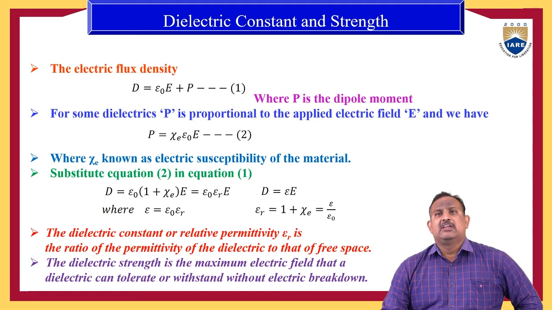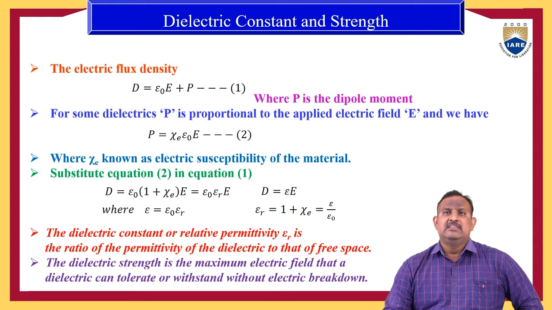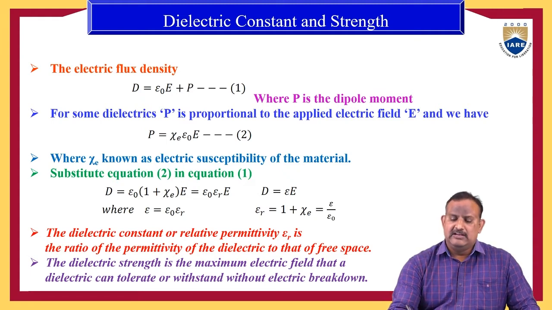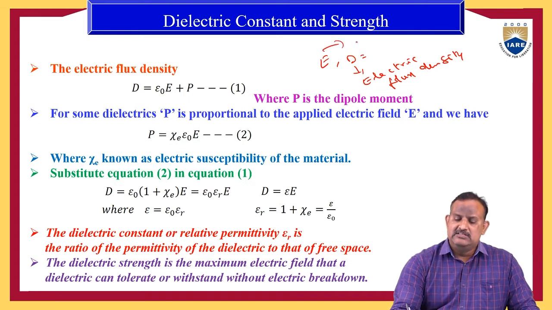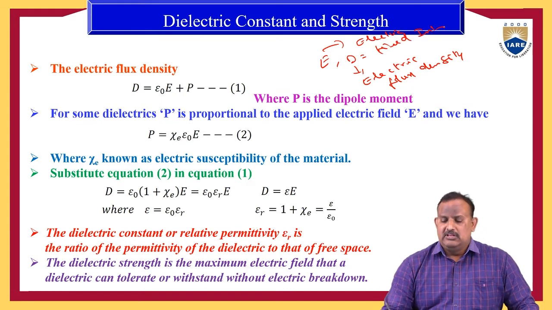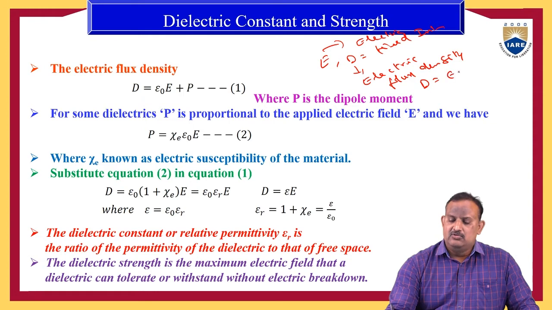Here we can define the electric flux density. We know that electric field intensity E is there, and D is known as the electric flux density. E is the electric field intensity. So here we have the expression D is equal to epsilon E. Here we will prove that D is equal to epsilon E.